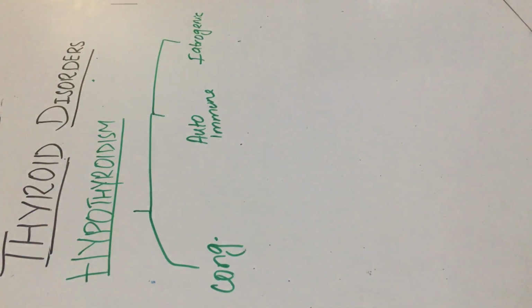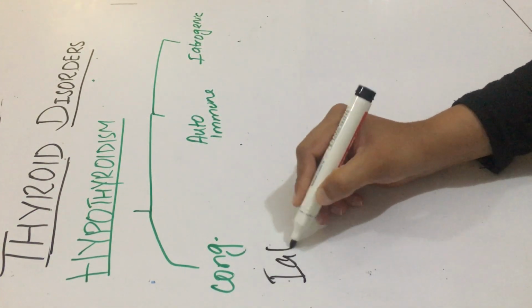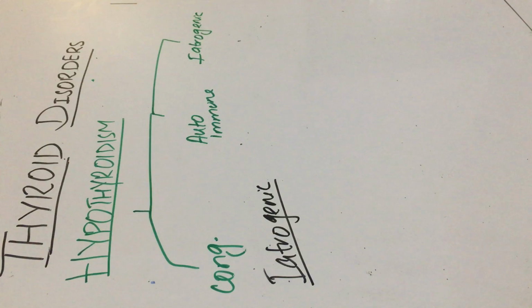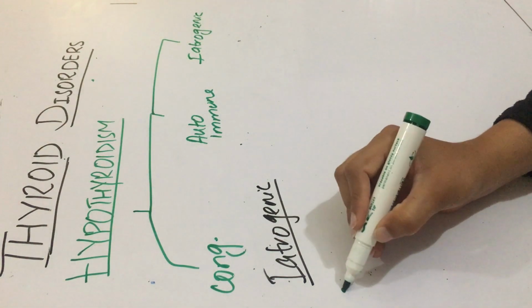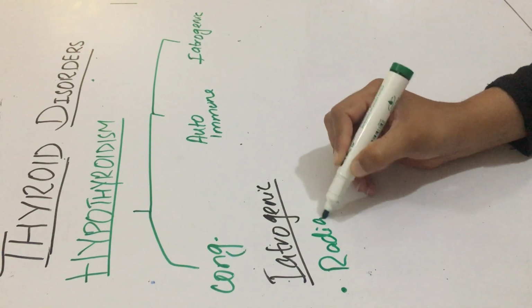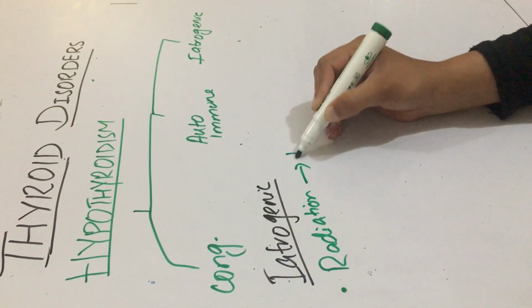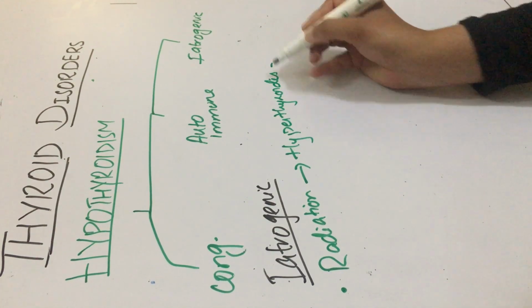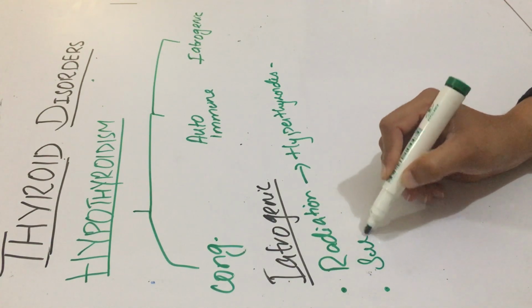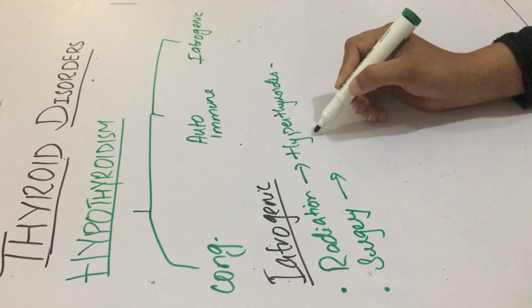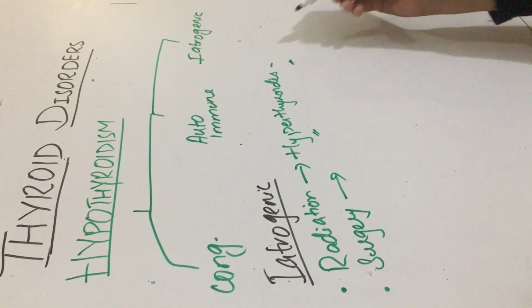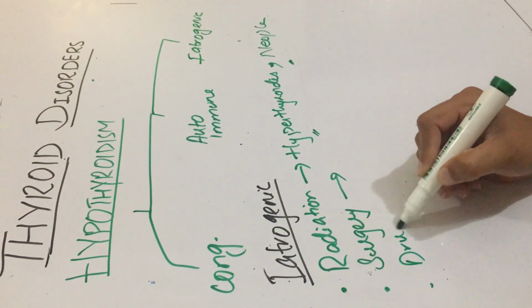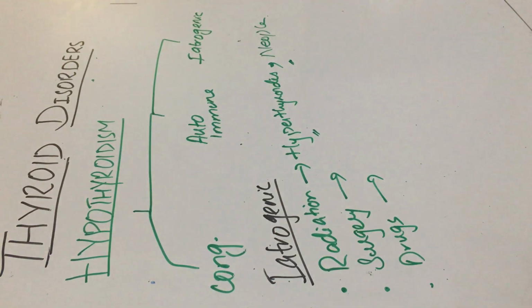Next is iatrogenic hypothyroidism. Iatrogenic hypothyroidism is mainly therapy induced, caused by doctors. For example, radiation is given to patients for the treatment of hyperthyroidism or any neoplasm of the thyroid gland, or surgery is done for hyperthyroidism or neoplasm of the thyroid gland, or drugs like antithyroid drugs are given for hyperthyroidism and neoplasm.